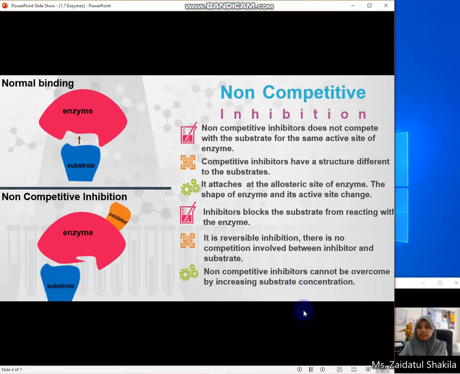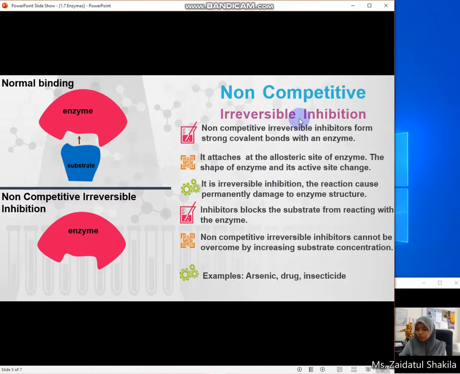So, the last one is the non-competitive irreversible inhibition. A non-competitive irreversible inhibitor forms a strong covalent bond with an enzyme. It also attaches at the allosteric site of the enzyme. Once it attaches at the allosteric site, it changes the shape of the enzyme as well as the active site of the enzyme. It is irreversible inhibition.